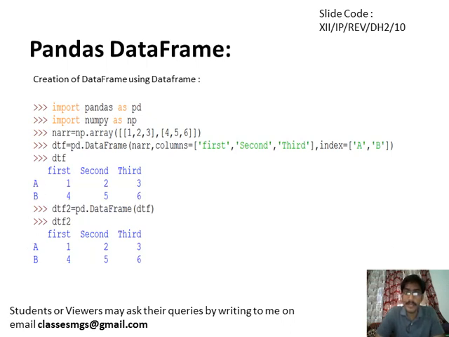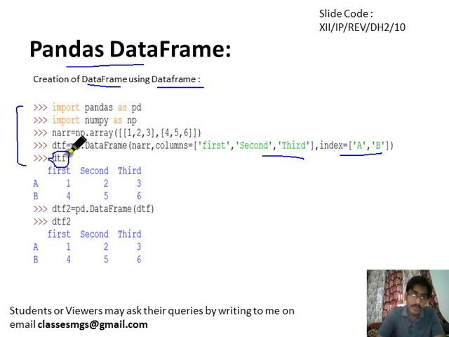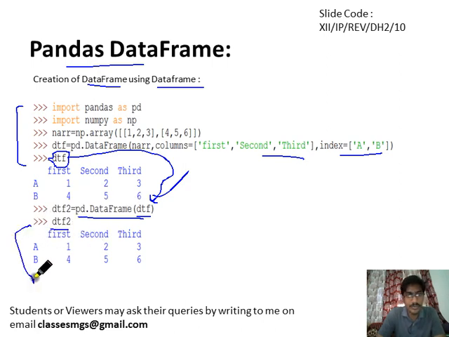Okay, so we will see another way: creation of a data frame using another data frame. This is very simple. We have created a simple data frame here, taken from the last video, and now if you want to create another one, DTF2, using this DTF data frame object, then we simply pass this data frame object into pd.DataFrame, like this: pd.DataFrame(DTF). Then DTF2 will display, and these two objects will be similar. So this is how you can create a data frame using another data frame.